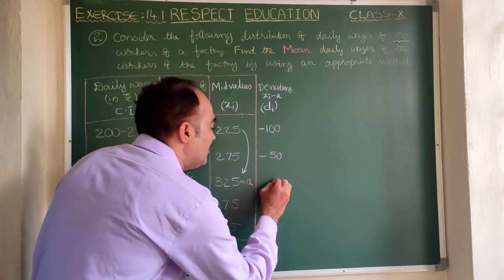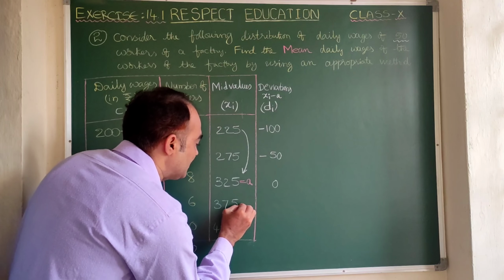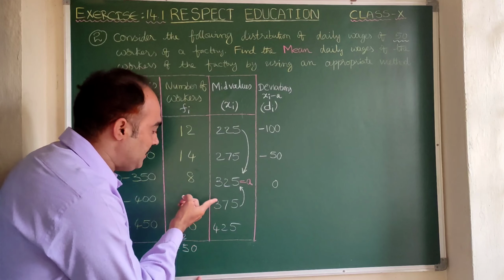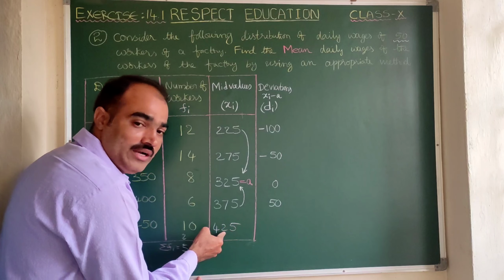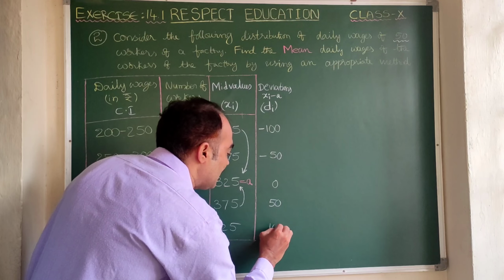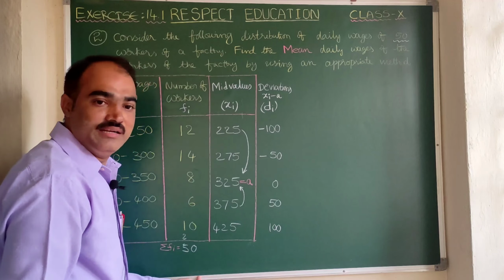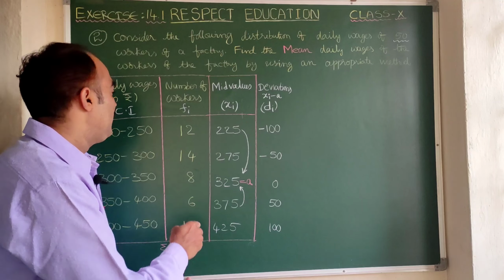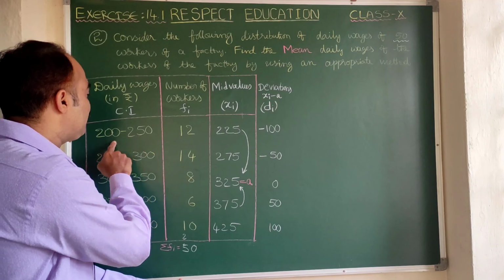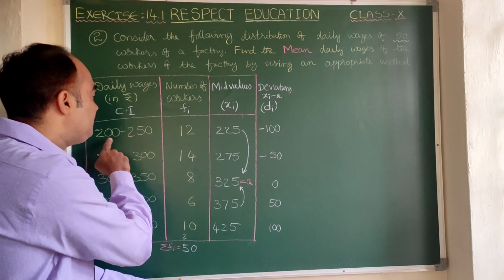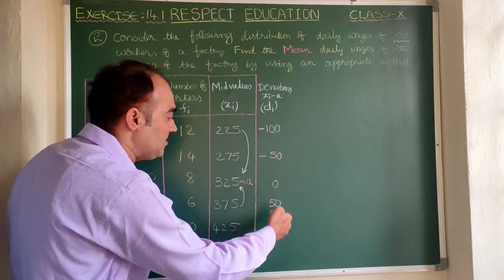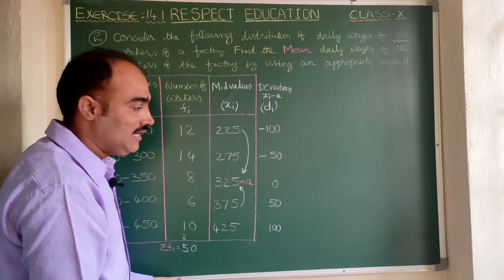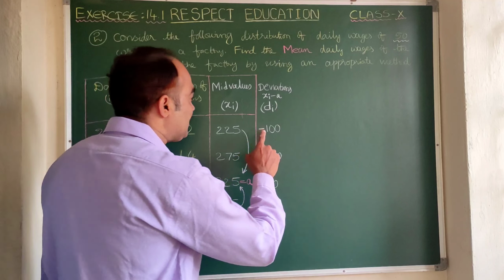325 minus 325 is 0. Now here in this way, 375 minus 325 is plus 50. 425 minus 325 is plus 100. Is it clear? Now here also there is a small thing to follow. Here you understand what is the height of the class interval or class width, that is 50. 250 minus 200 is 50. Here also you see the difference is 50 only everywhere. Is it clear?